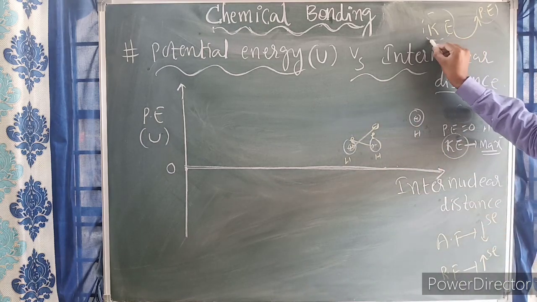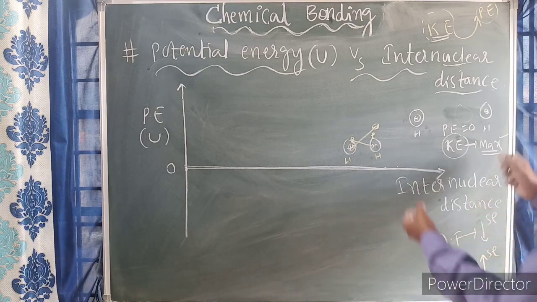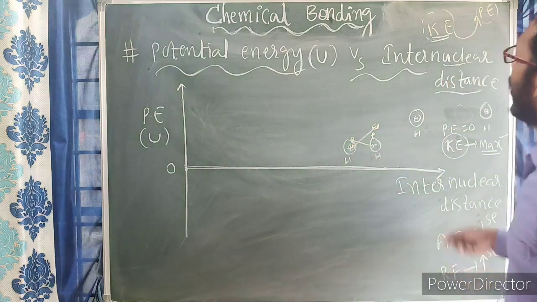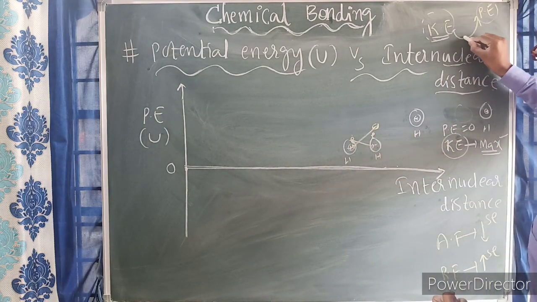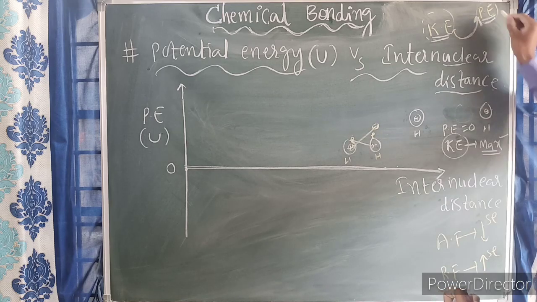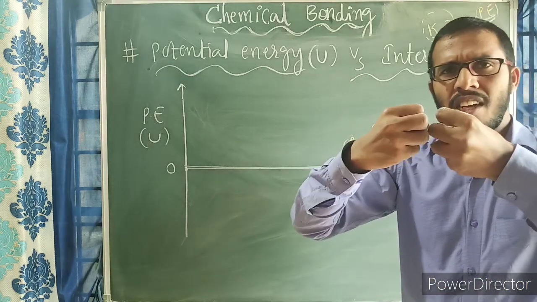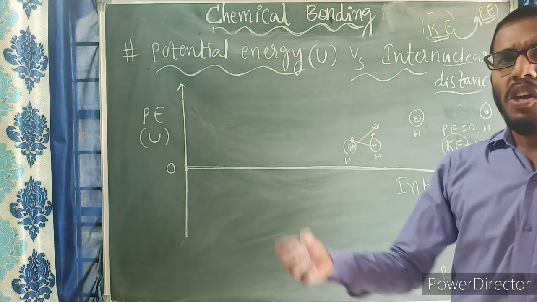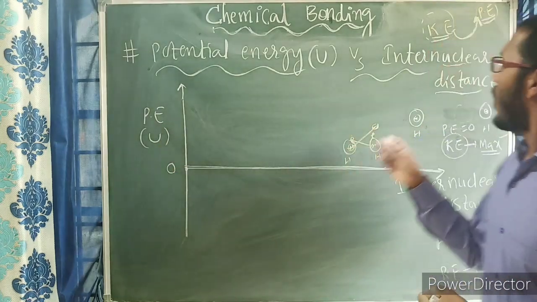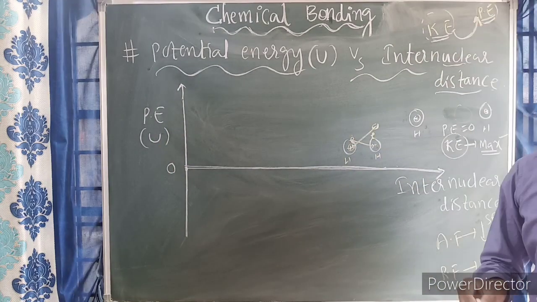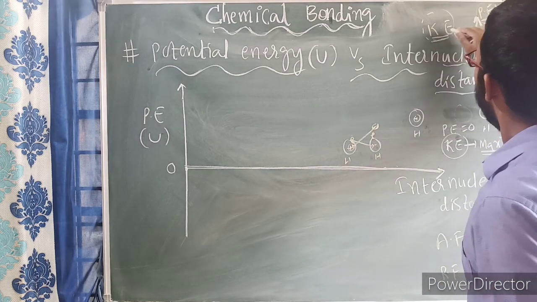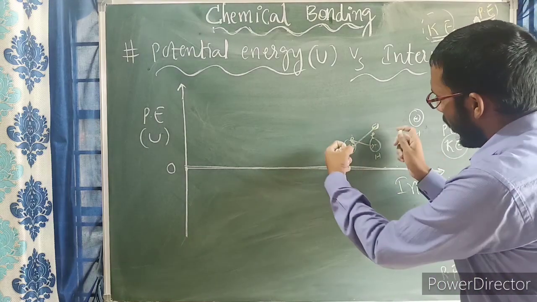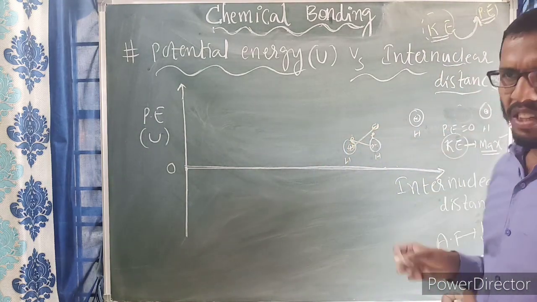During the time they have only kinetic energy, but whenever they come into contact or come closer to each other, the total kinetic energy gradually converts into potential energy. Whenever there is no interaction, there is no potential energy; they possess only kinetic energy. Whenever they are interacting with each other, the total kinetic energy is converted into potential energy. Now see here, this will be potential energy, it will be converting over here. So during this interaction, total kinetic energy converted into potential energy, that's very fine.